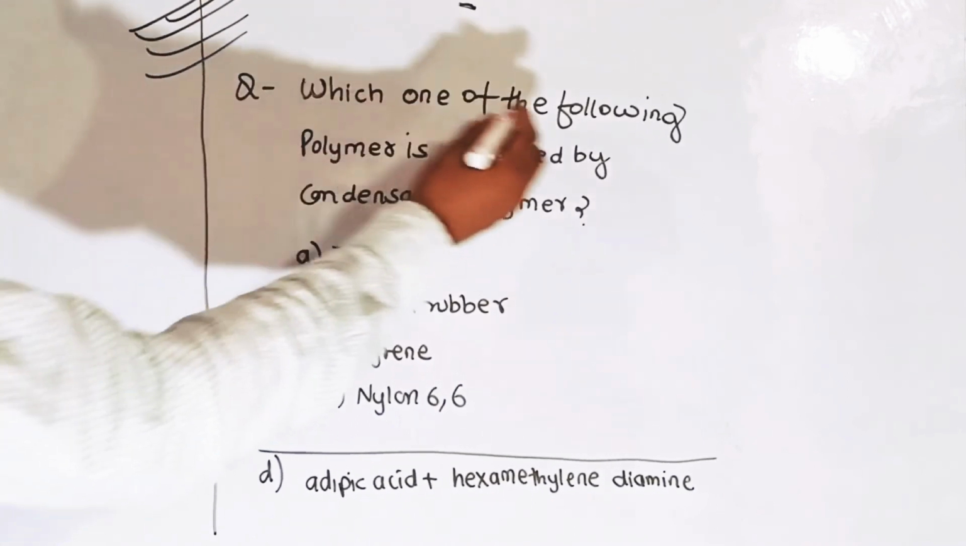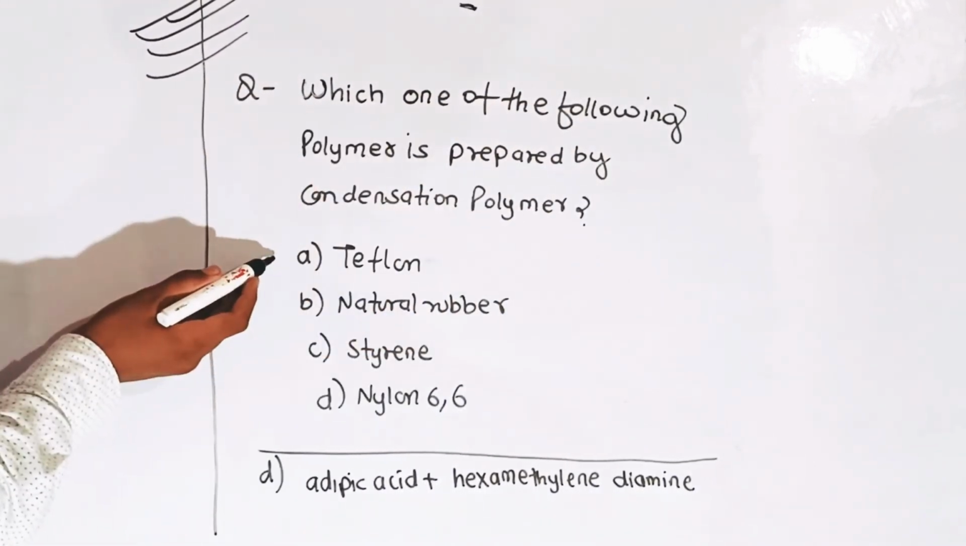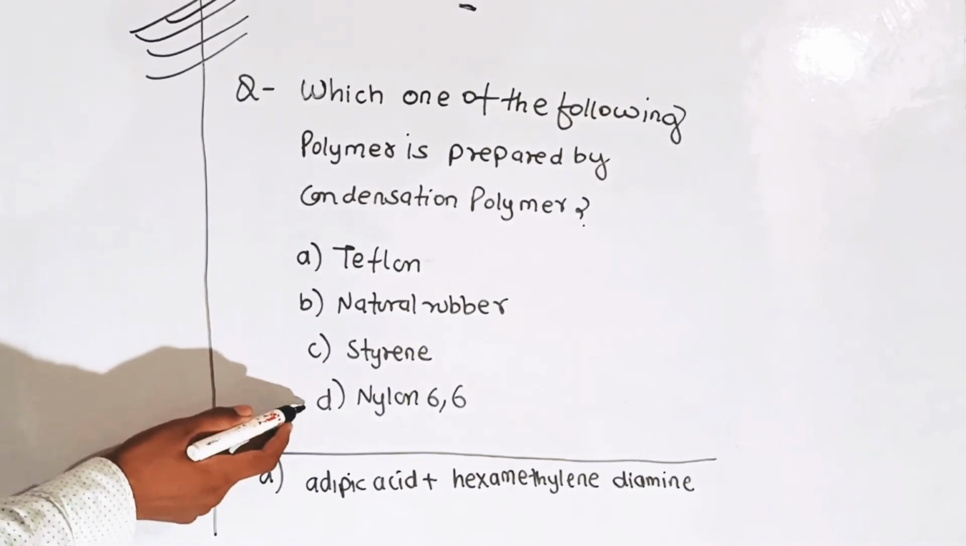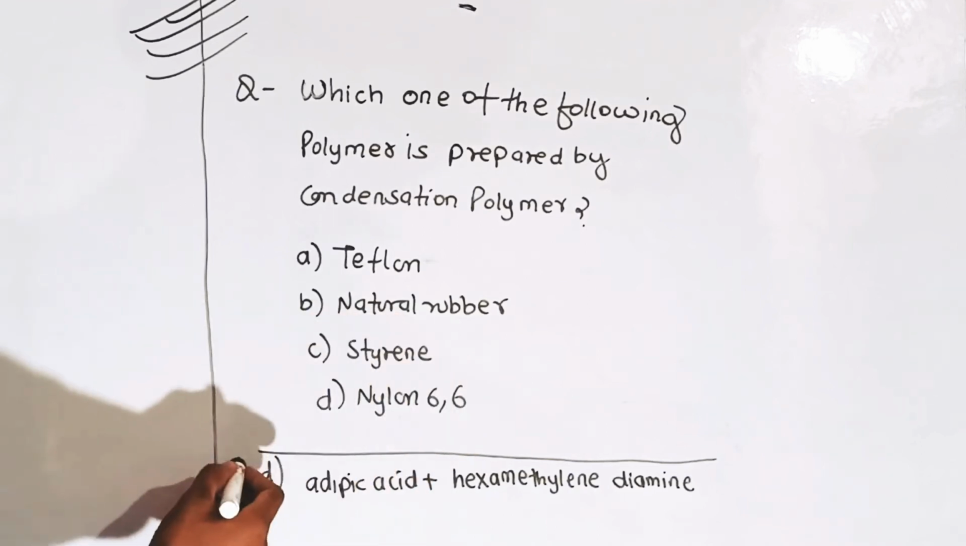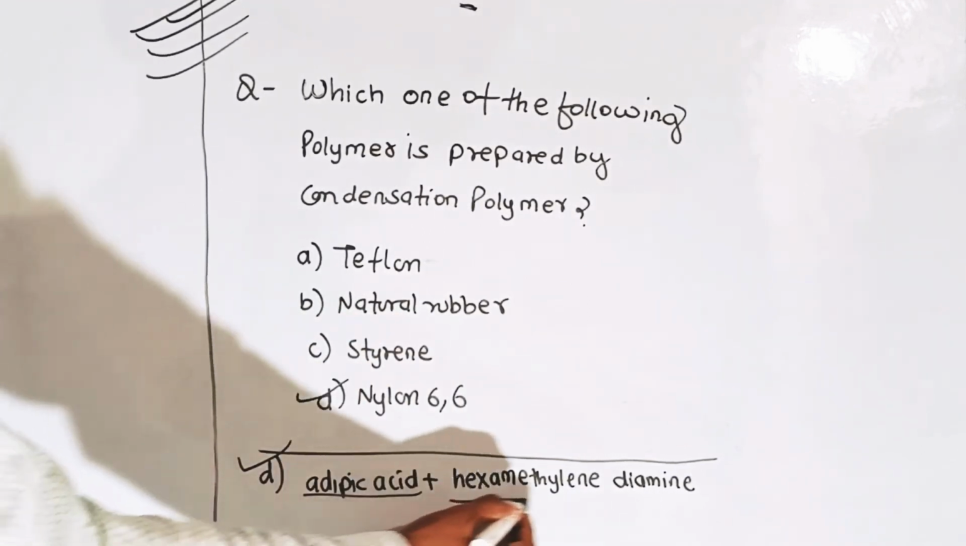Which one of the following polymers is prepared by condensation polymerization? First is Teflon, second is natural polymer, third is styrene, and fourth is nylon 6,6. Nylon 6,6 is correct because it is formed from adipic acid plus hexamethylene diamine.